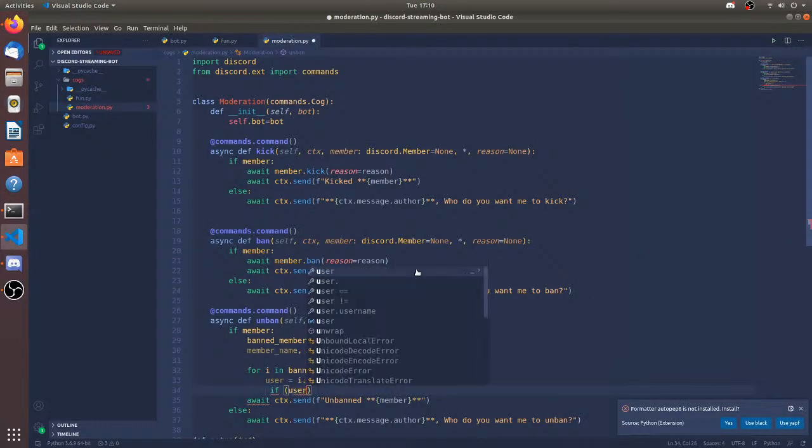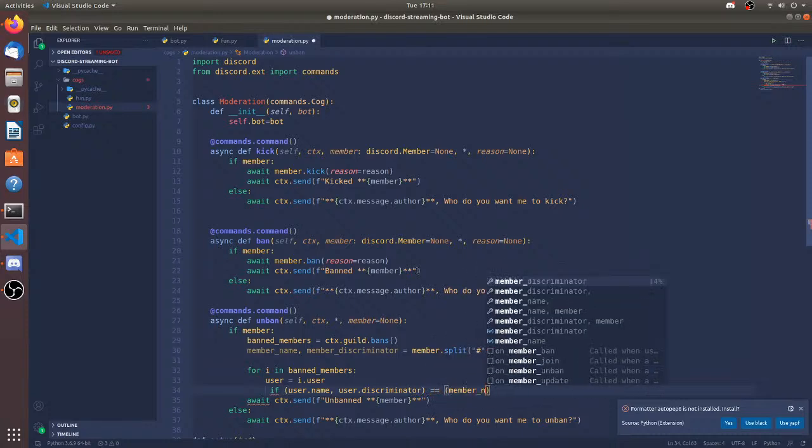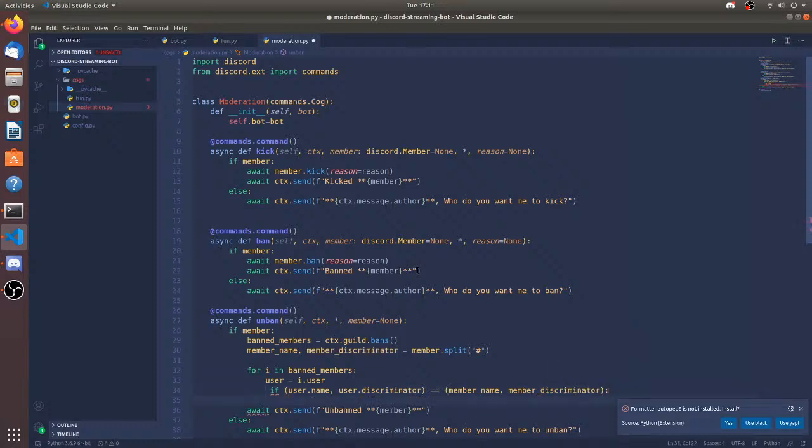So if user.name, user.discriminator equals member name, member discriminator, await ctx.guild.unban user. How about that?